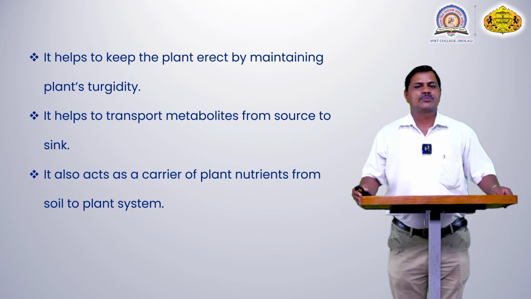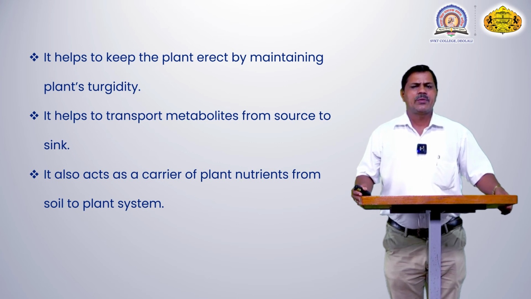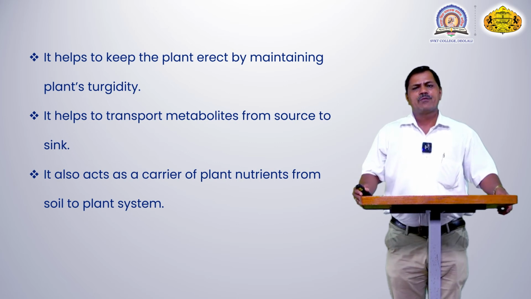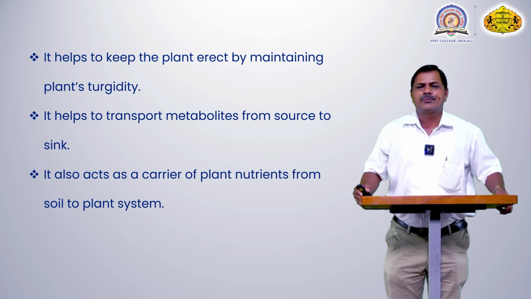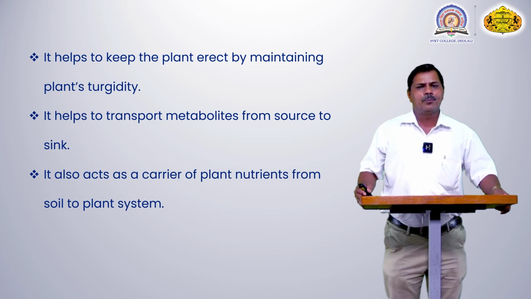It helps transport metabolites from the source to the sink. Different types of metabolic processes can be carried out. Different types of nutrients inside the soil are absorbed by the root, and they can be uplifted from the lower region to the higher region, and that process is called the ascent of sap.